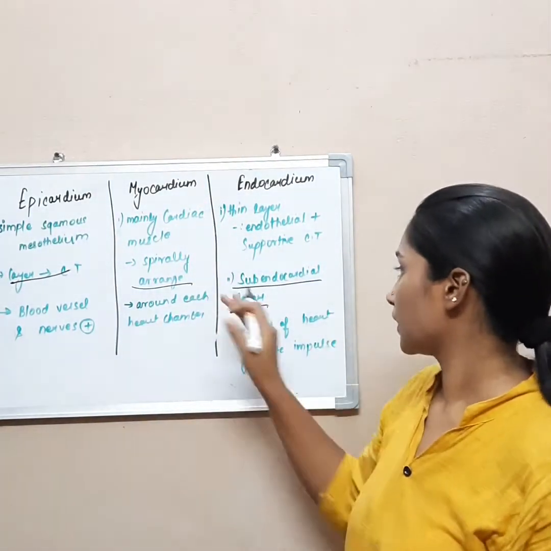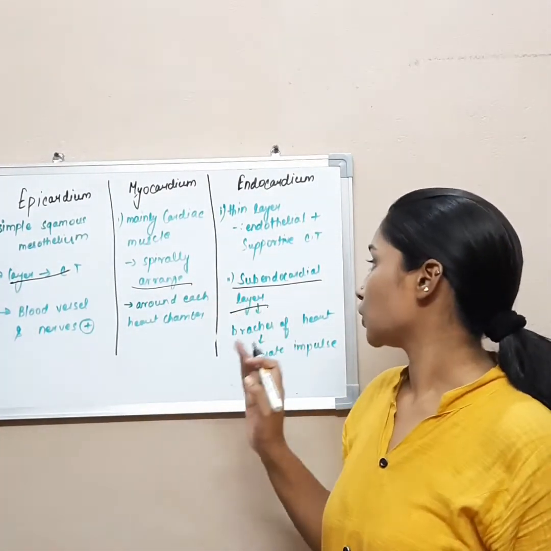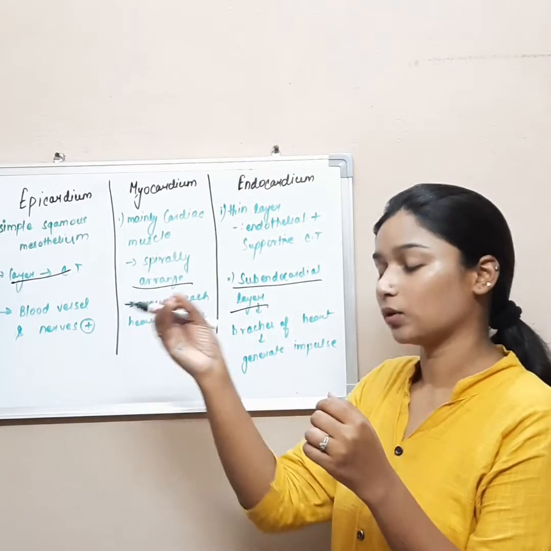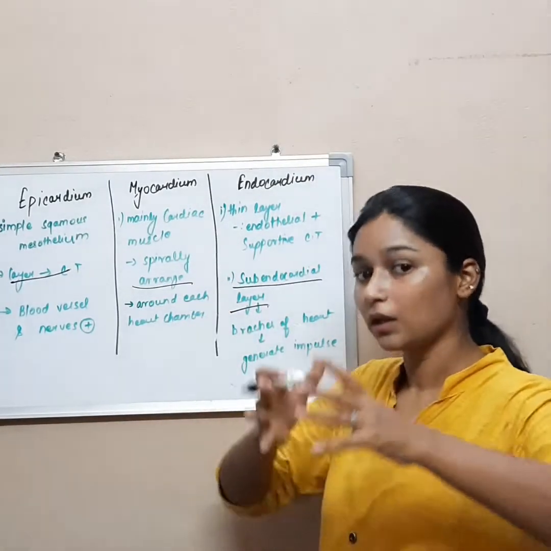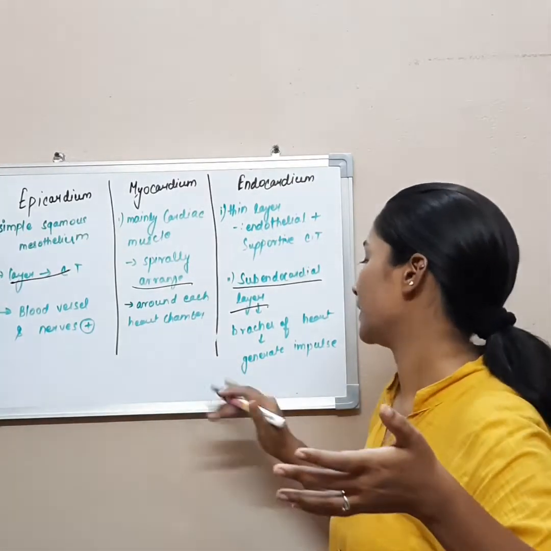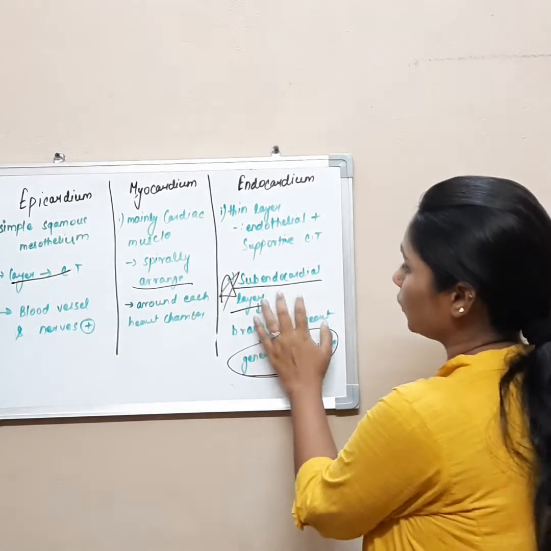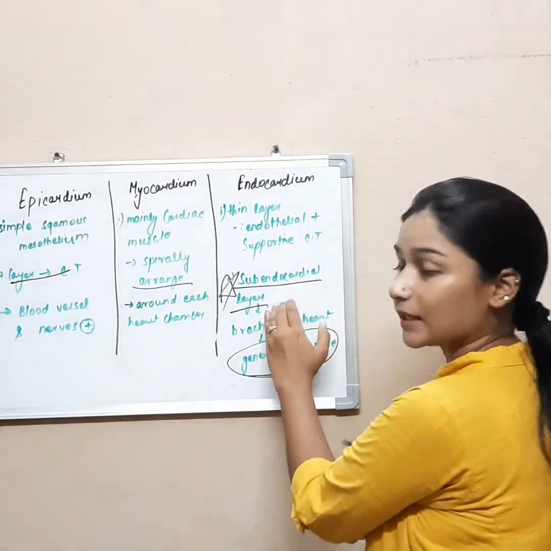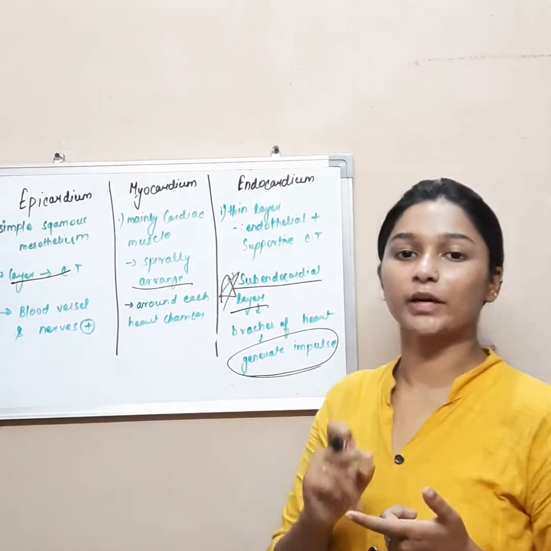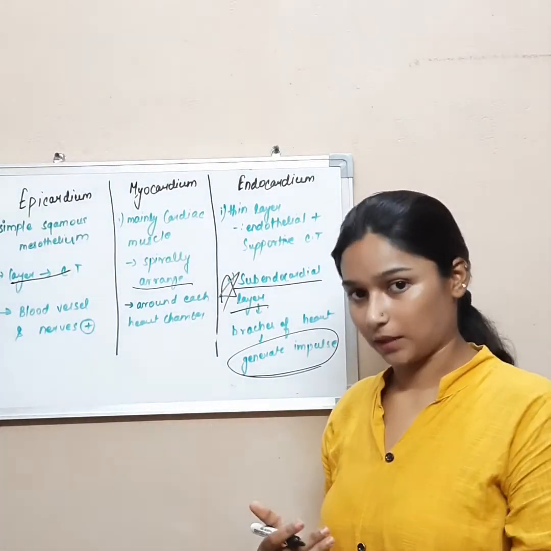And in endocardium, as we studied, there is a subendocardial layer. The subendocardial layer has branches of the heart's conduction system which help to generate the muscle contraction. So it is an important point: where the subendocardial layer is present, and what its function is. The subendocardial layer is present at the endocardium and it helps to generate the impulse.